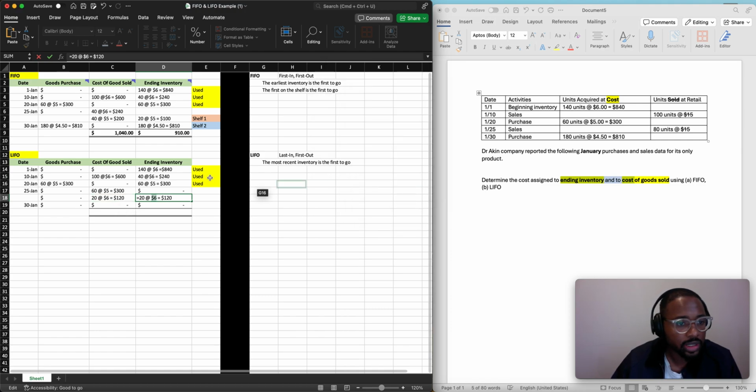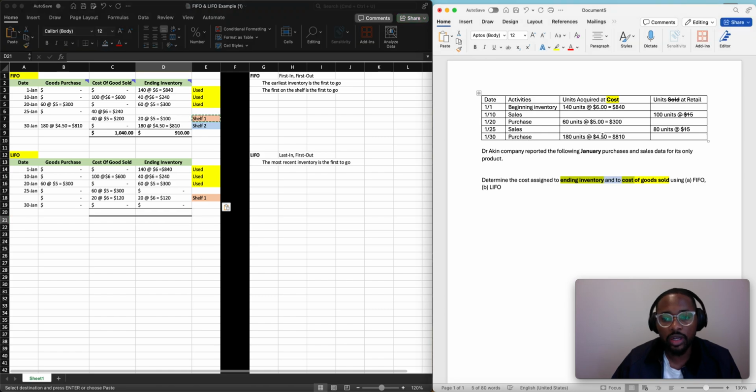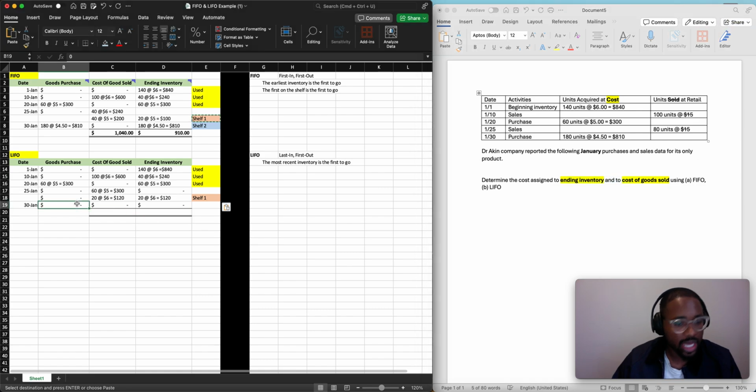Oops, I put, hold on. I think I don't need to put that there. Yes. Okay, and this becomes our new shelf number 1. You got it? Good. Then on the 30th, it looks like we purchased 180 units at $4.50 for $810. So again, we want the whole thing there because this cost us money. So we put it in the goods purchase. We don't need to put anything in cost of goods sold. We update our inventory with the second shelf, and that's it, right?